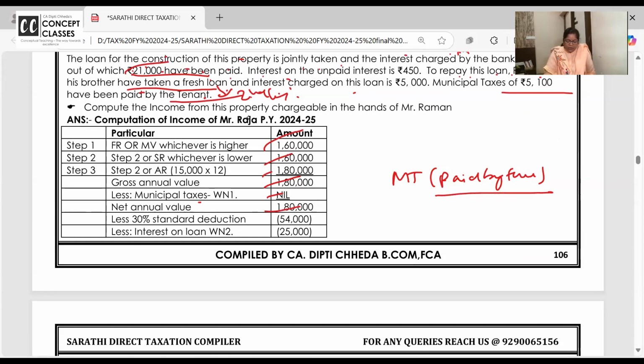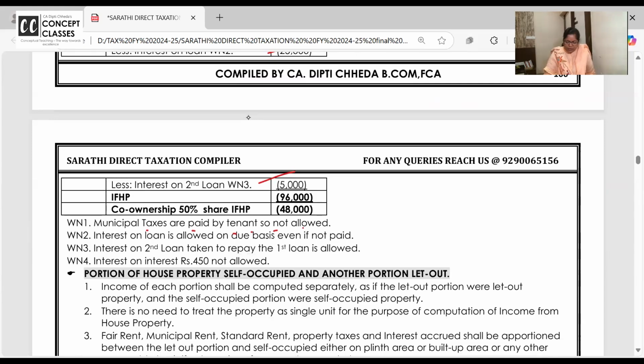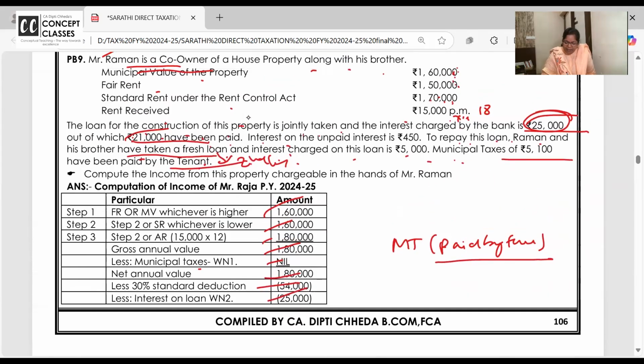Okay. Then 30% standard deduction. Interest on loan is allowed 25,000 and the second one 5,000 also. Anyone in the class having doubt, again I want to clear. 5,000 is the interest on the second loan taken to repay the first loan. Very well allowed.